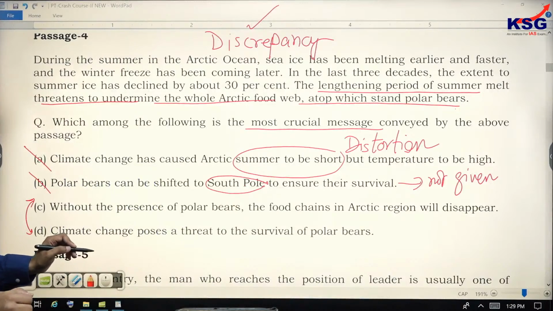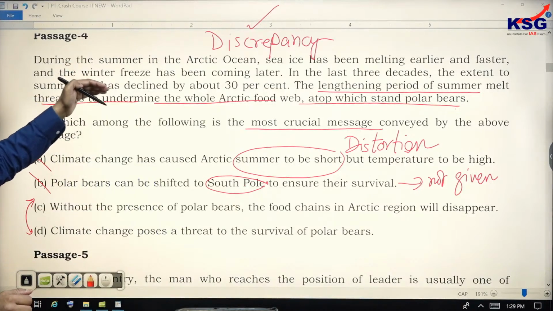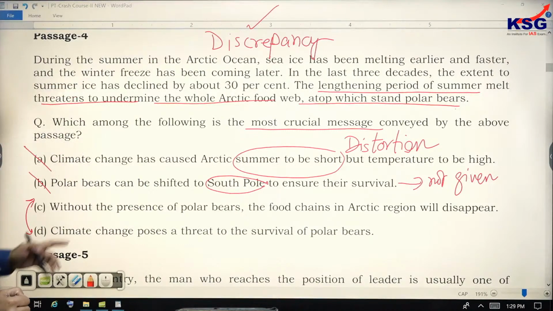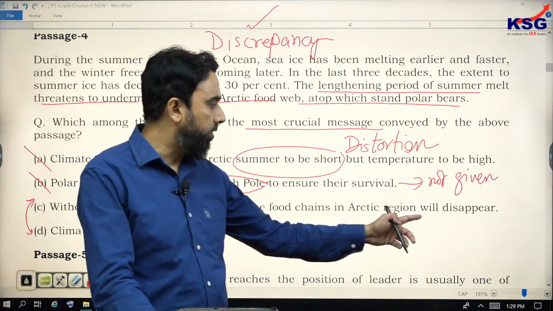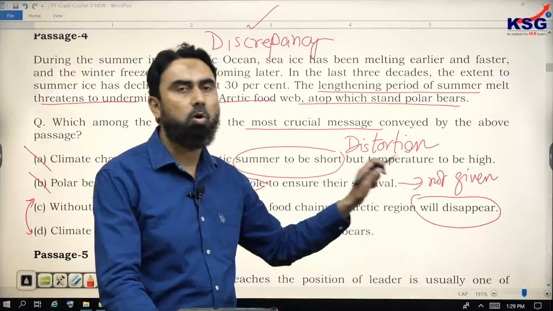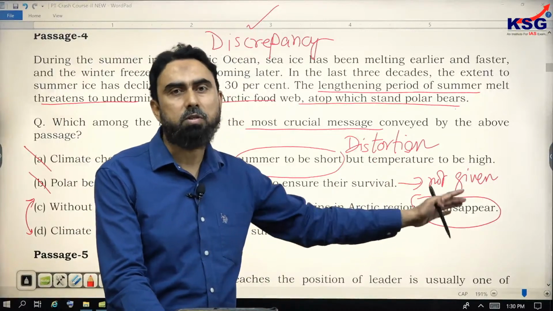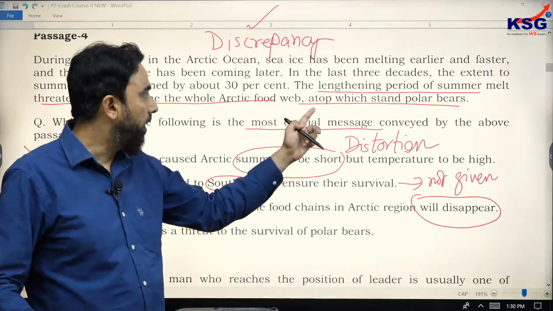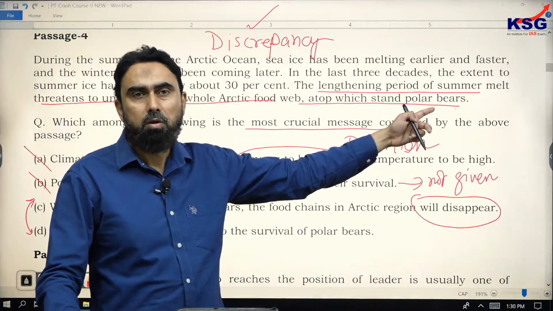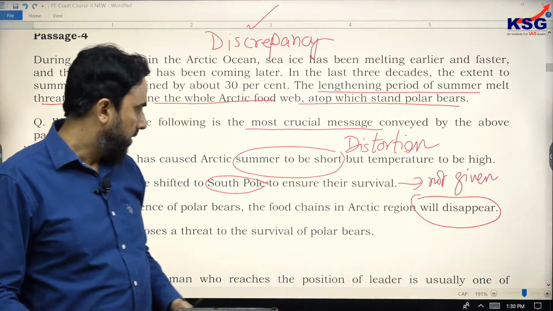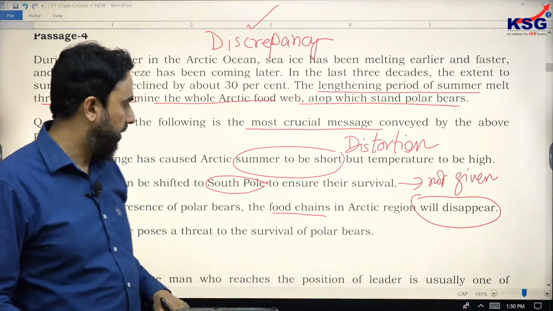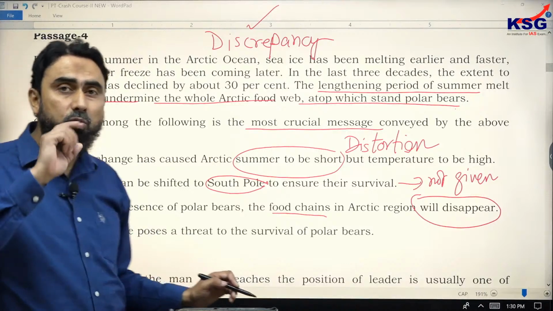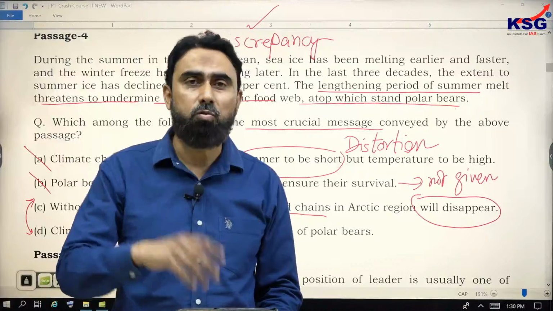So students, you should know that the expression should match the author's point, should be within the limit of the passage, should not go beyond it. Without the presence of polar bears, the food chains in the Arctic region will disappear. Now where does it come from? The author has not told you the effect to this extent. He has only mentioned in the last line that it threatens to undermine the whole Arctic food web, atop which stand polar bears. But the food chain will disappear? We cannot say that. The author has not said it. And you are not allowed to use your own brain and say, okay, when the polar bear is not there, the food chain will also disappear.